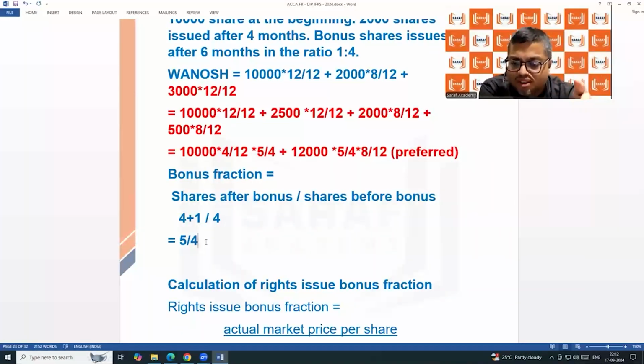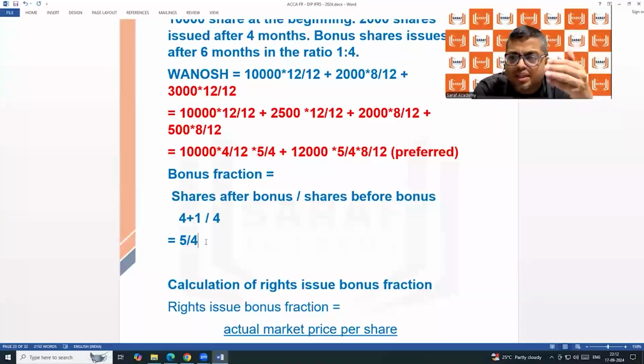We will consider further, Faiza, why the fraction is much better. But after 5-10 minutes, let's go further. I was saying that in the previous example, when the 10,000 shares were there and the 2,000 bonus shares, the current year EPS we calculated by 12,000. But last year EPS was calculated by 10,000. The chances are that the current year EPS is lower than last year.